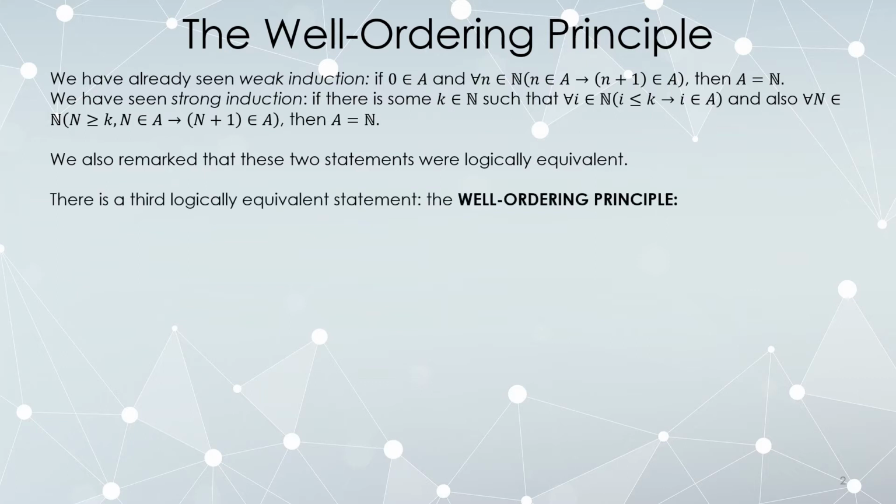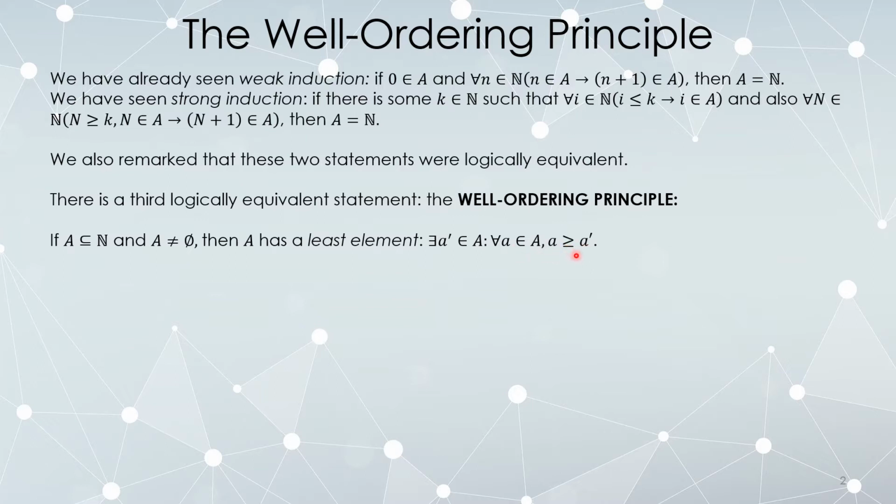But there's a third statement that's also logically equivalent to these two, called the well-ordering principle, but it does look different. Here it is. If A is a subset of the natural numbers which is not empty, then A has a least or smallest element. There must exist some element of your set, we're going to call it a prime, so that for anything in your set, that arbitrary element is bigger than or equal to a prime.